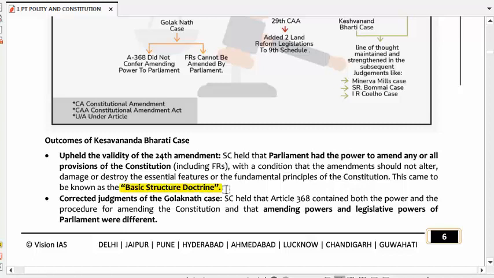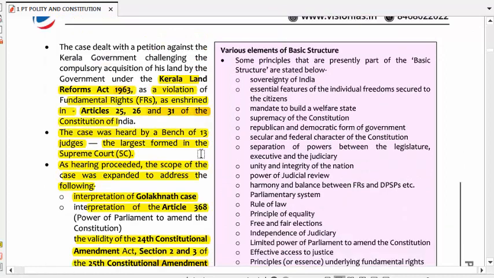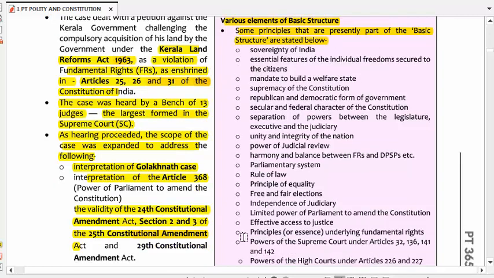Now we'll see what the basic structure doctrine is. We'll see here various elements of the basic structure doctrine. Some principles that are presently part of the basic structure doctrine are stated below. All these points are included in the basic structure doctrine. If Parliament changes these points, or makes any change which violates these points, then that change by Parliament will be null and void, because this is the basic structure doctrine of our Constitution.